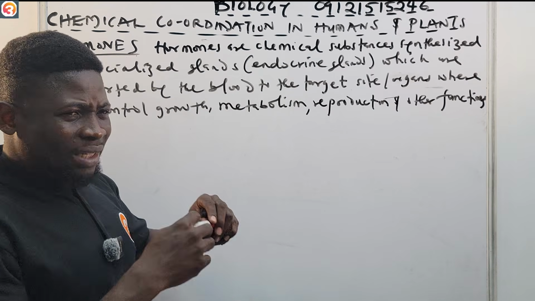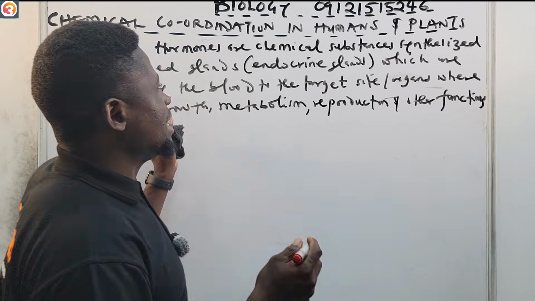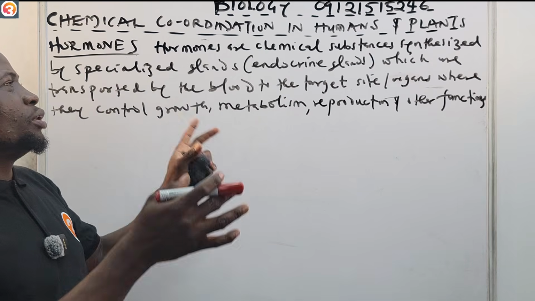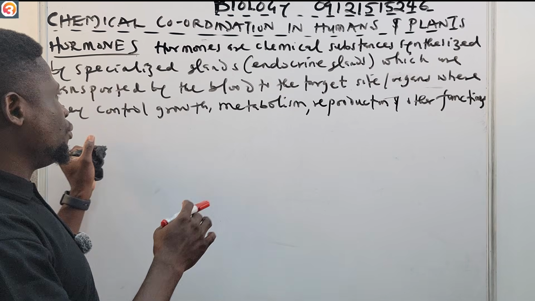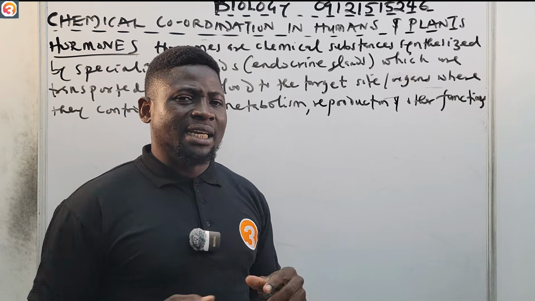These are what we call hormones. Let me go over that again. As you can see, these are slow processes, and it is the endocrine system that secretes these hormones, which help to control each of these slow processes.